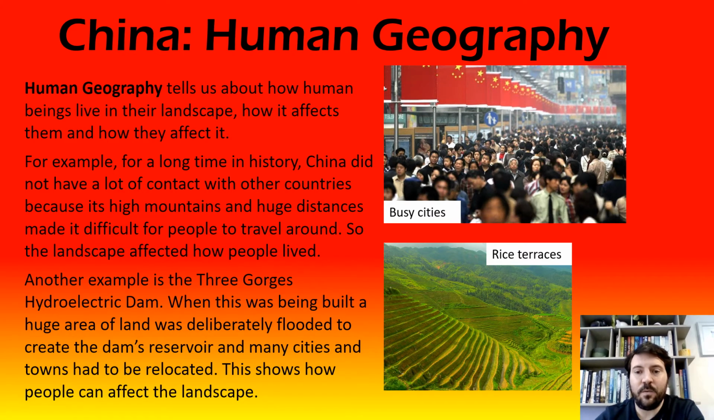So an example of that would be, how does your landscape affect how you live? Well, a long time ago in China, China was what we call an isolated country. For a large part of its history, it didn't have as much interaction or as much to do with the countries around it as other countries tended to do. And one of the main reasons for that was to do with its landscape. So it had huge mountains near its borders and huge distances within China itself. So that meant it was hard for people from other countries to come and visit China.